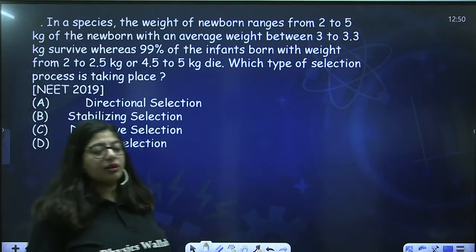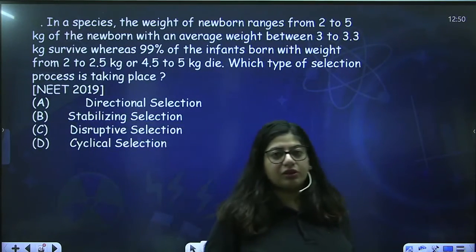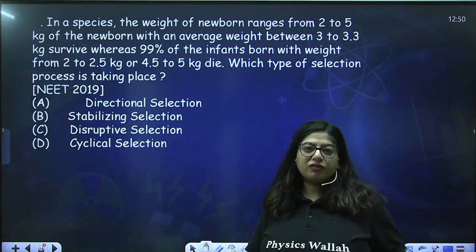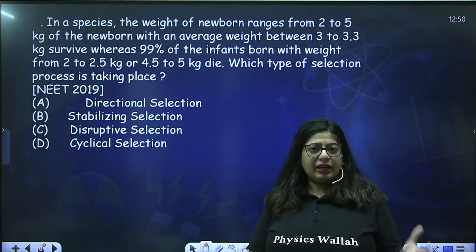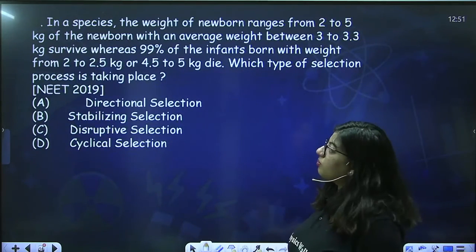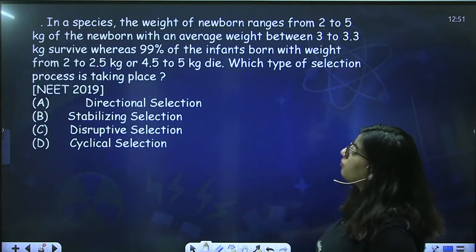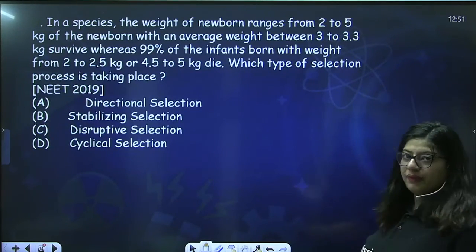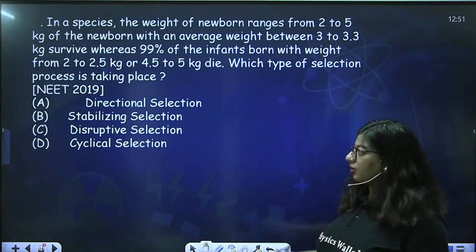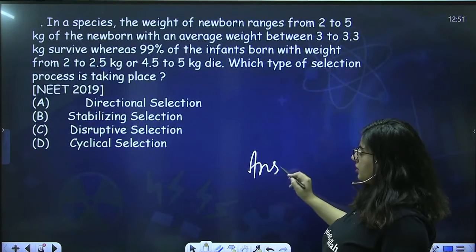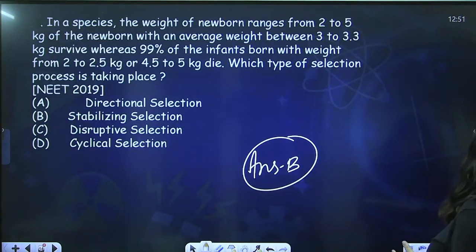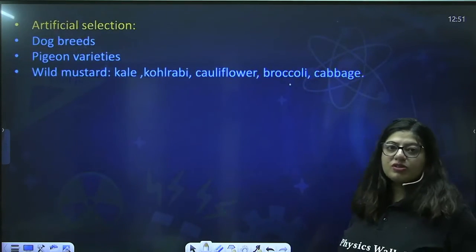So it is saying that the babies born with weight between 3 to 3.3 kgs are maximum. That means they're naturally selected. The ones born around 2 to 2.5 kg and 4.5 to 5 kg usually die. So what is selected? The one which has the average character. So this type of selection is stabilizing, B. Okay. They can give you any kind of example. You just need to find out what's going on in that.